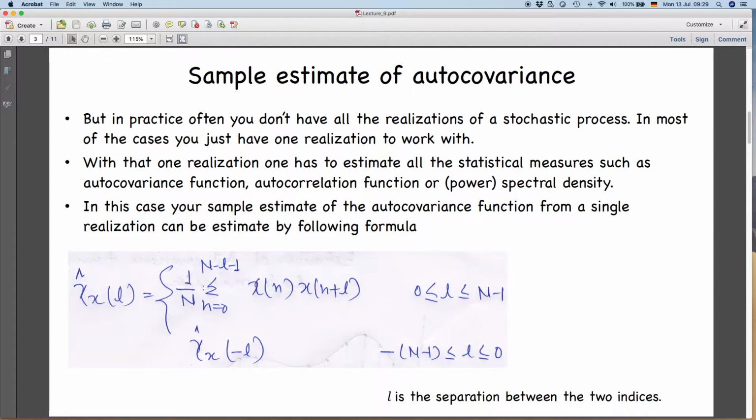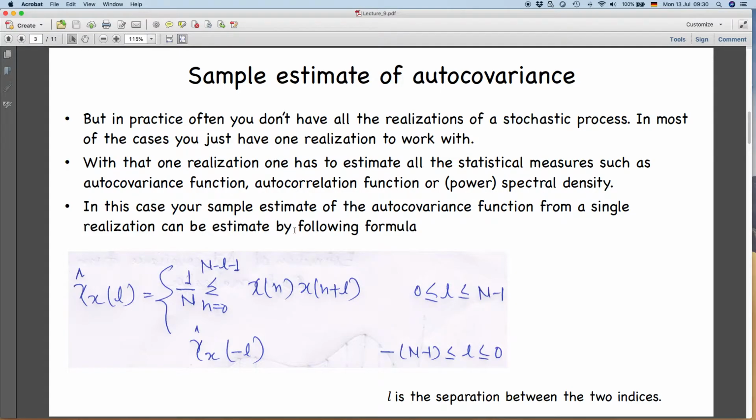But still we want to compute power spectral density or energy density. So how do we do this? Or we want to compute the autocovariance function, or we want to compute the autocorrelation function. So how do we do this? So you have to work with a single data sequence. You have only one realization, and you want to estimate your statistical measures like autocovariance function or autocorrelation function. So in this case, we call it the sample estimate, because you have only one sample, the sample estimate of your autocovariance function. Similarly you can write for your autocorrelation function also.